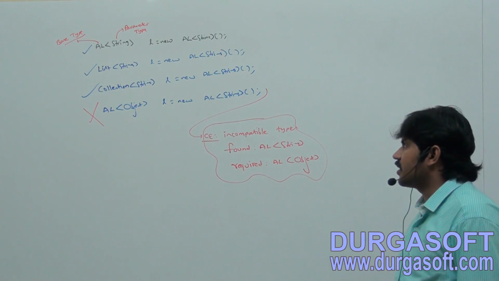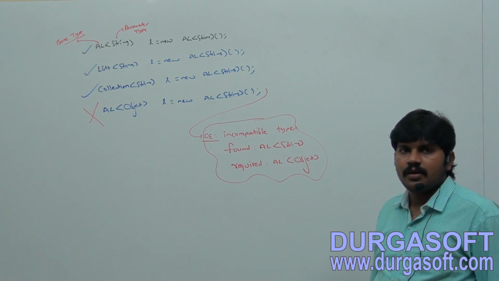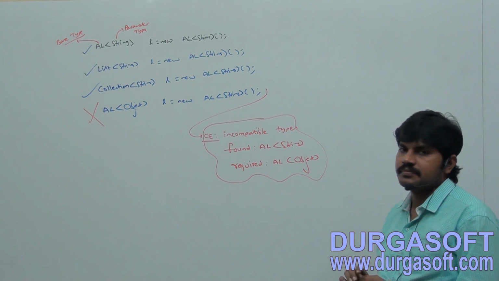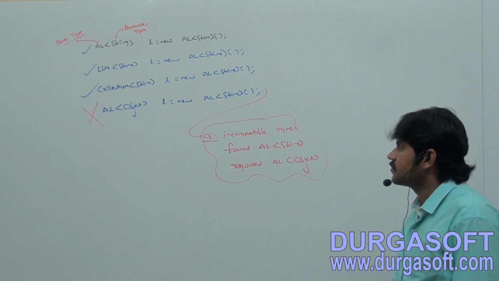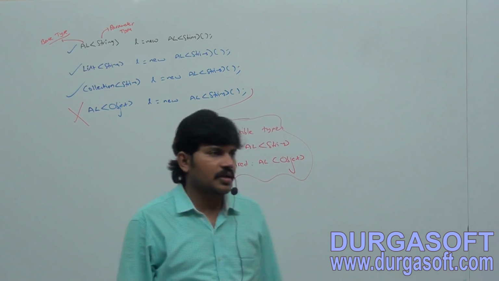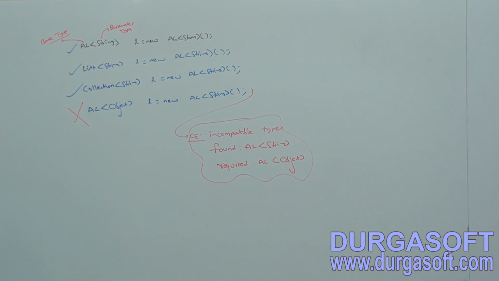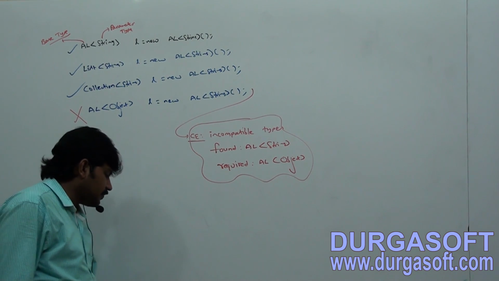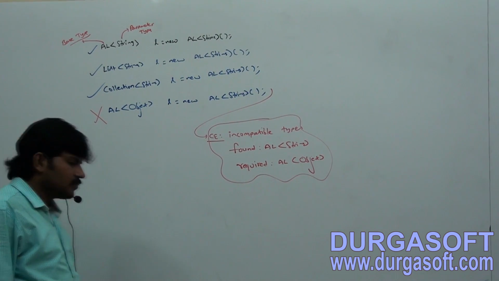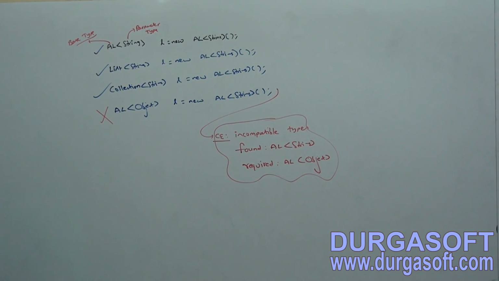Next, Collection of String L is equal to new ArrayList of String. Next one. Take it clearly, and it is better to highlight which one is the base type and which one is the parameter type. ArrayList of Object L is equal to new ArrayList of String.